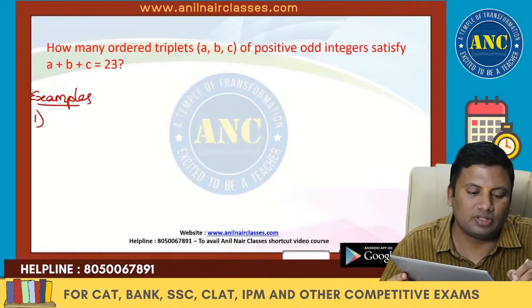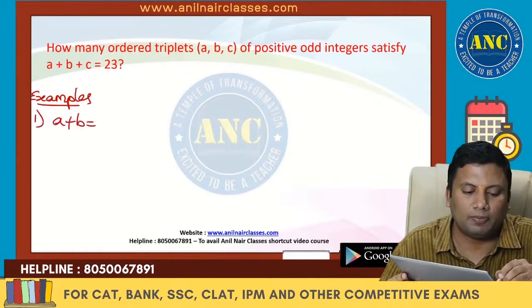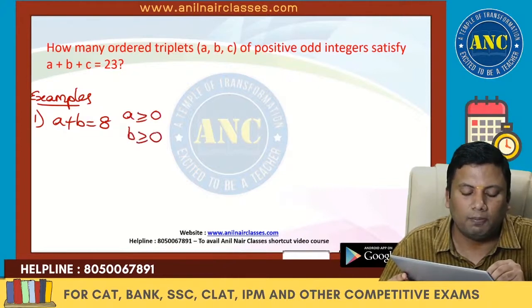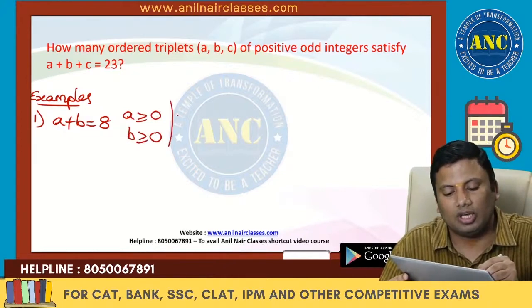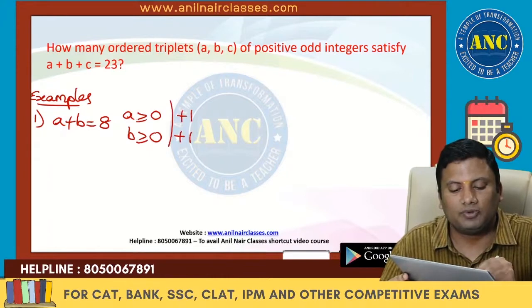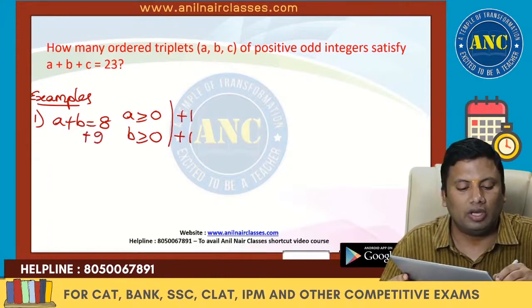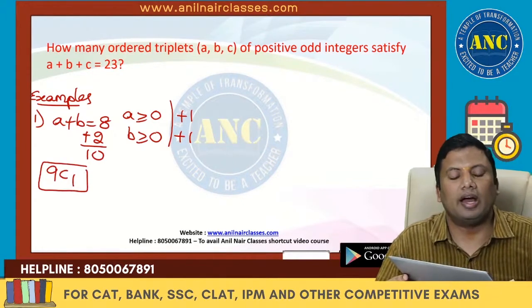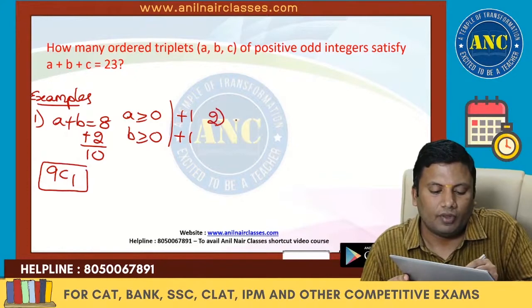Examples. Suppose the question is A plus B equals 8. A is starting from 0, B is starting from 0. 0 means I need to add 1, and 0 means I need to add 1. To 8 I am adding 2, which gives 10. 10 balls are kept in a line. There are 9 gaps. Select any one. Answer is 9C1.